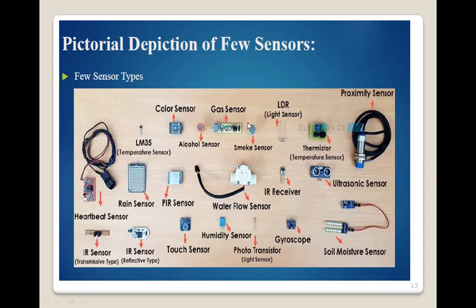There is a gas sensor that detects gas. There is a smoke sensor that detects smoke and is used in buildings for the fire alarm. There is a light sensor, the LDR, used for sensing whether there is a light source or not. And there is a transmitter, used for changes in temperature.